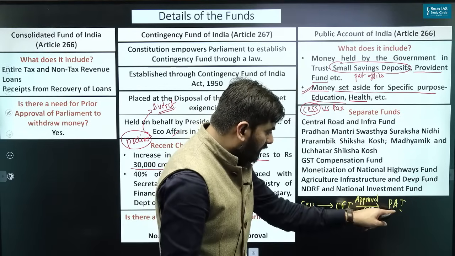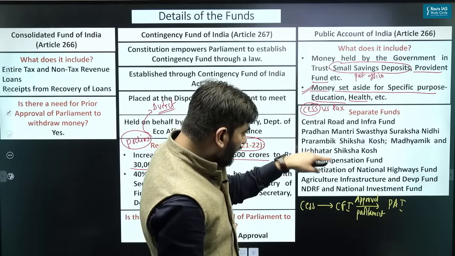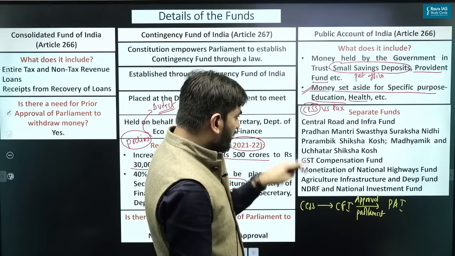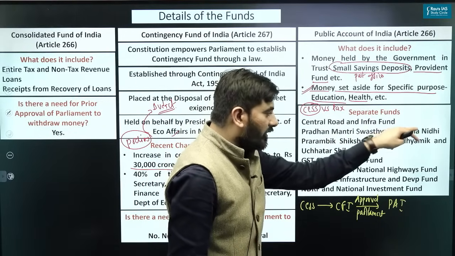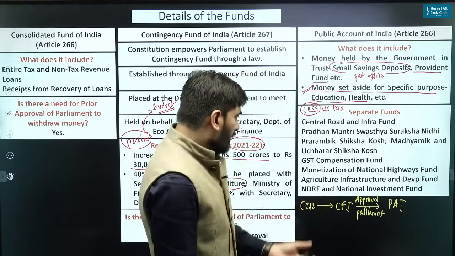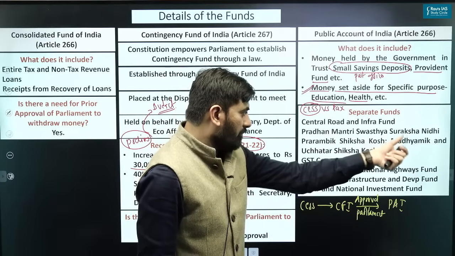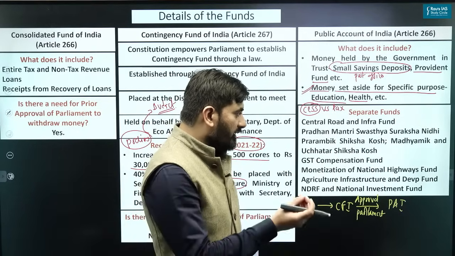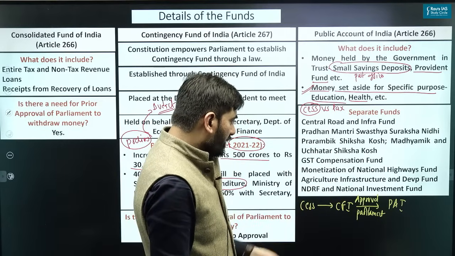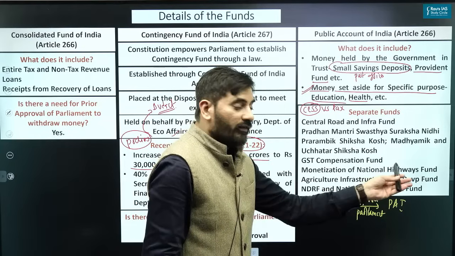And in the public account of India, it is in a separate fund. You can see here, Central Road and Infrastructure Fund, Pradhan Mantri Swasthya Suraksha Nidhi, which is like a health cess. Prarambhik Siksha Kosh, Madhyamik and Uchatar Siksha Kosh, which are for education cess. GST Compensation Fund, Monetization of National Highways Fund.